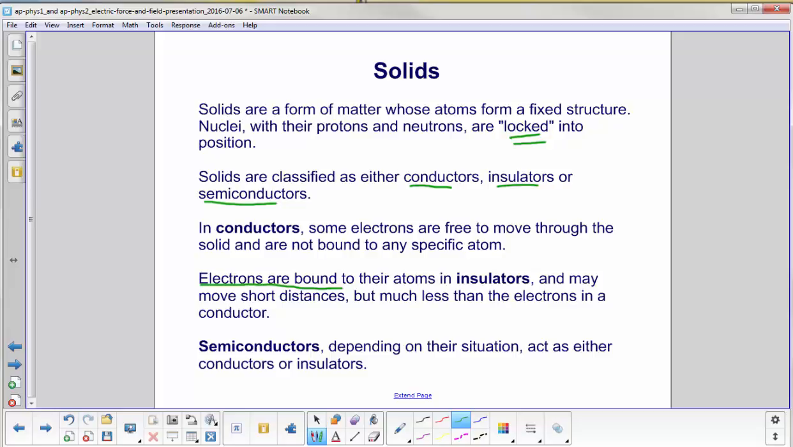Semiconductors, as you might guess from the name, act as either conductors or insulators, and semiconductors are the basis of transistors, which are the basis of our cell phones, computers, and other such devices.